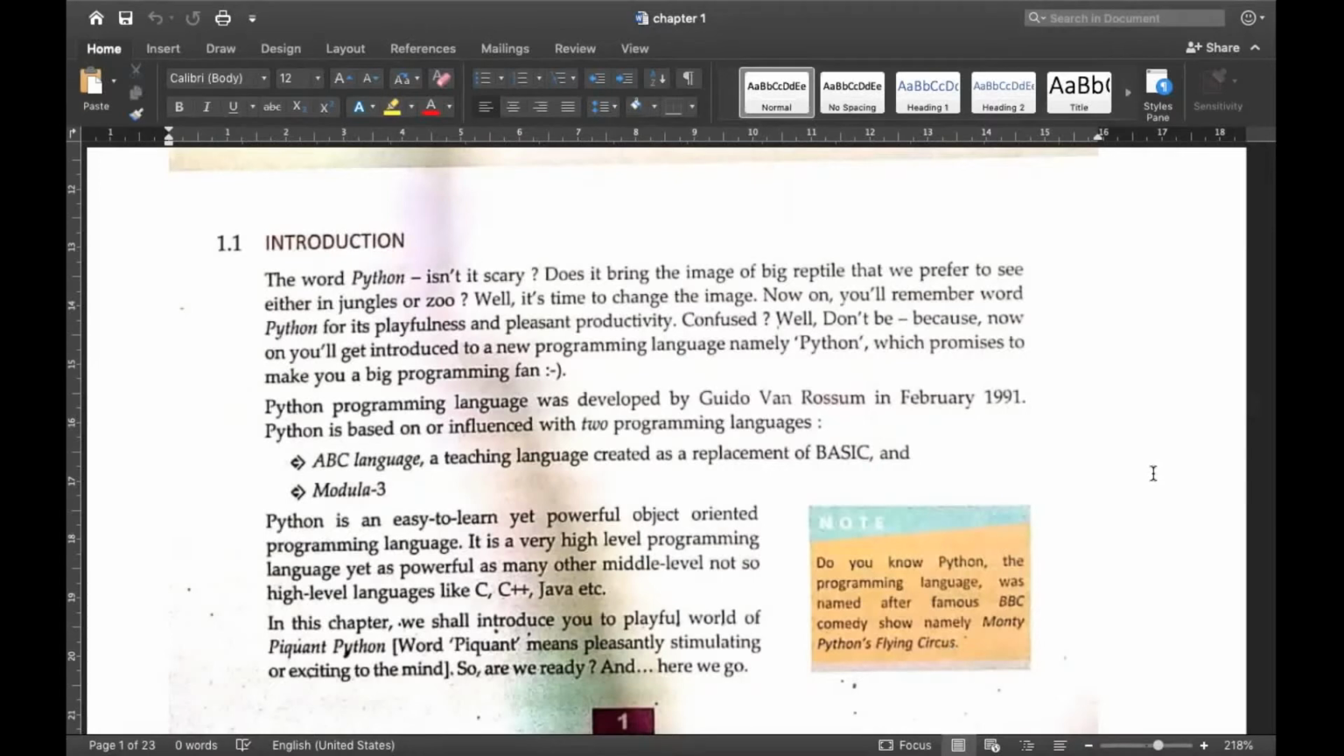Okay, and this Python was developed in February 1991, and it is based on two programming languages. One is the ABC language. It is generally a teaching language created as a replacement of BASIC, and another is Modula 3. Okay, so Python is composed of two programming languages, one is the ABC language and another is Modula 3. So Python is easy to learn.